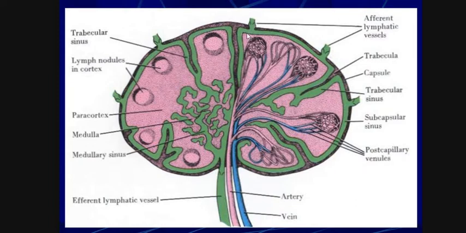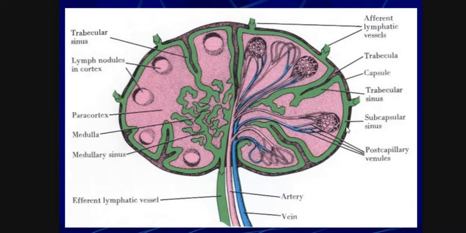Lymph comes from here and is secreted out from here. These are the capillary networks, and these are the post-capillary venules, means the venules after the capillary are called post-capillary venules.